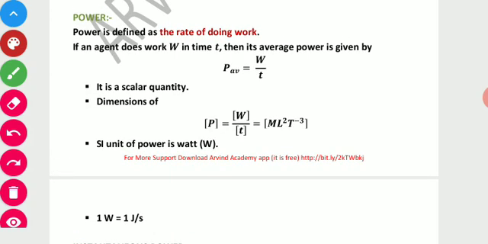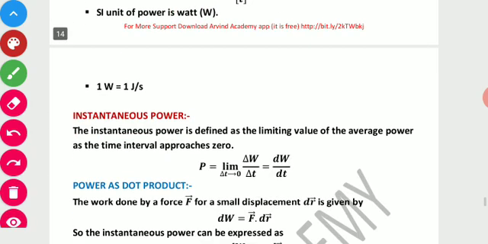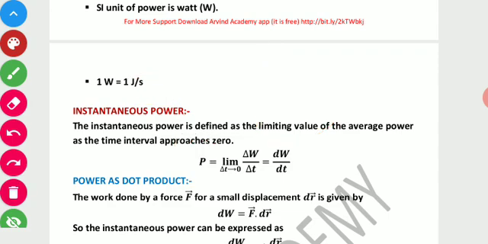Next topic is power. What is power? Power is defined as the rate of doing work, and its formula is work done upon time. So average power we can calculate by dividing work done by the time. Power is a scalar quantity and its dimension formula is ML²T⁻³, and its SI unit is watt. Also, 1 watt is equal to 1 joule per second.